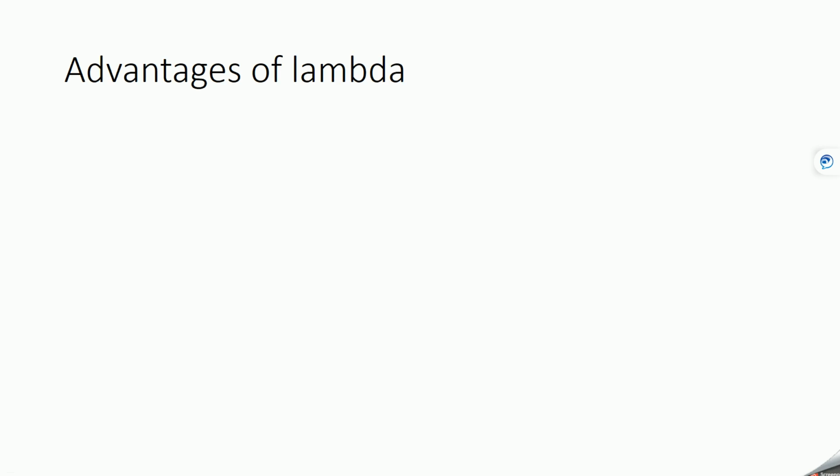Okay, now let's see what are the advantages of lambda expression. A lambda expression is basically useful whenever you want to write the code at the same place where it is required to use, like we saw in that sort function. The sort function can take a function as an argument, as a third parameter. There, instead of creating a separate function, we declared a lambda function at the same place.